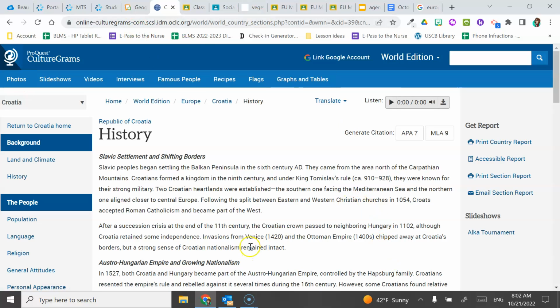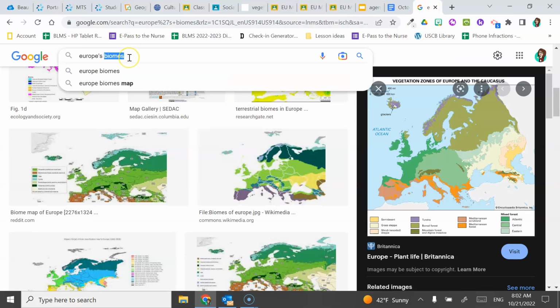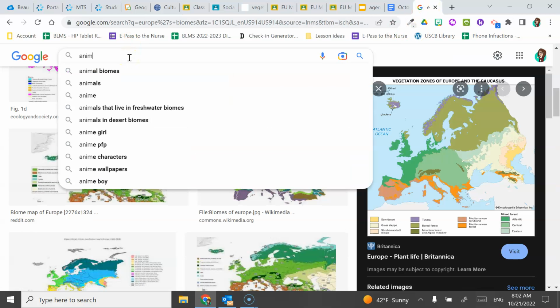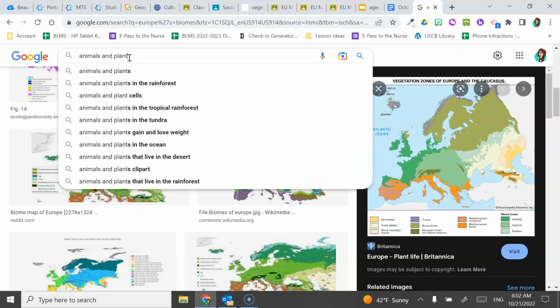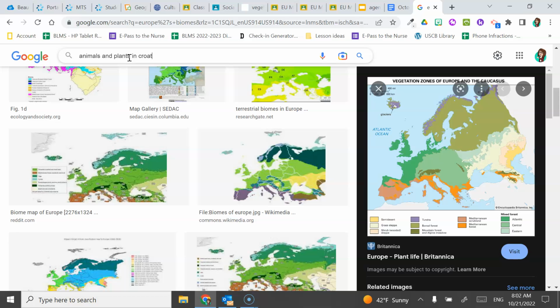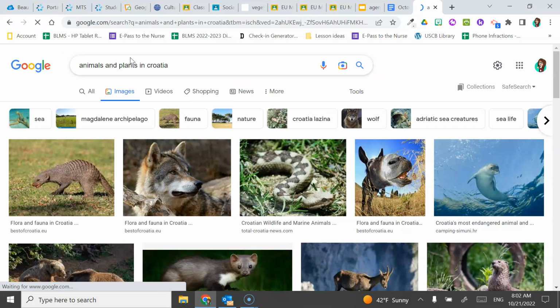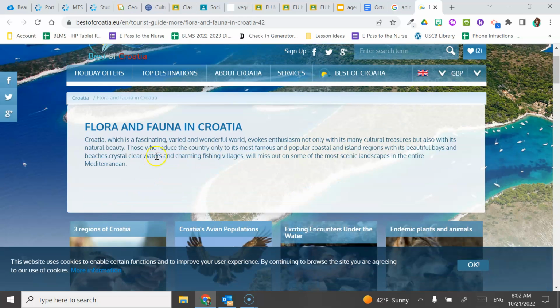And that's okay. You are allowed to Google for the biomes section. So animals and plants in Croatia. All right. Flora and fauna in Croatia, bestofcroatia.eu. That sounds like a reliable source.